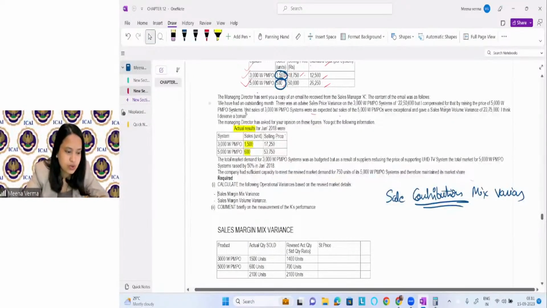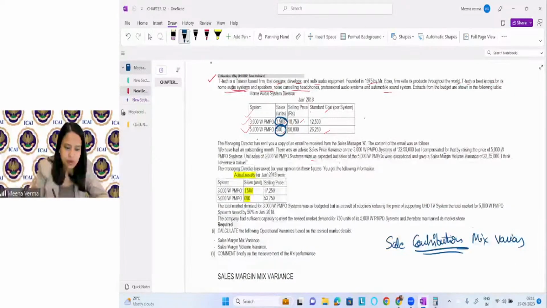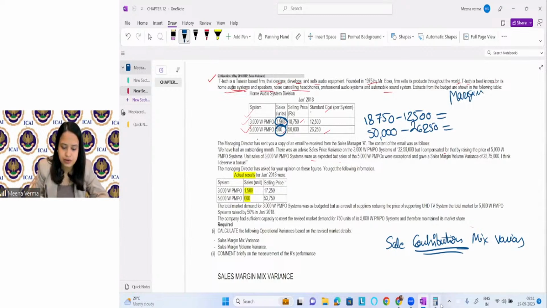Okay, so what will be the contribution? I have to check it. Standard cost is given and standard price is given. Let me see if I can get the contribution from here. If I subtract, 18750 minus 12500 will give me the margin or contribution, right? And 50,000 minus 26250, right?